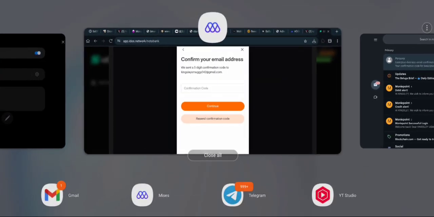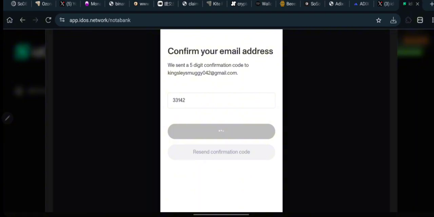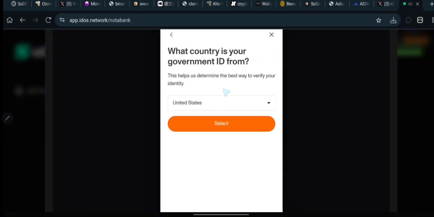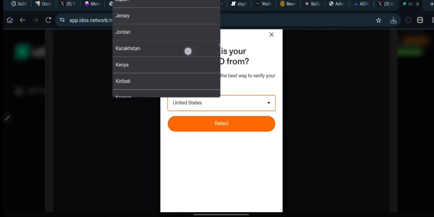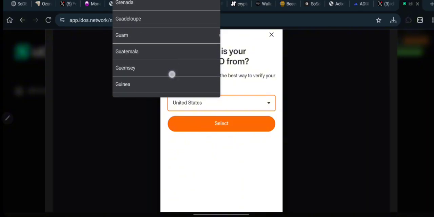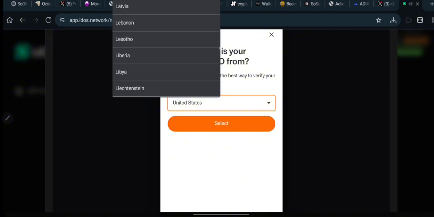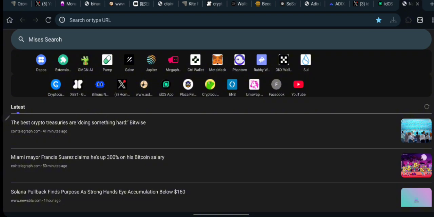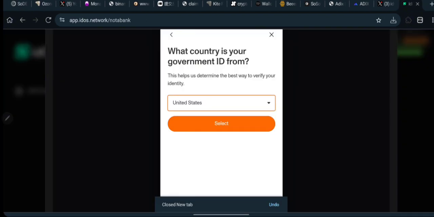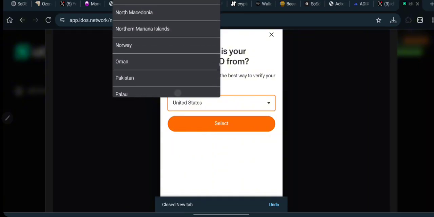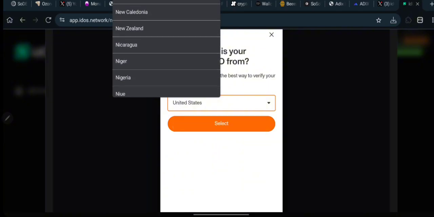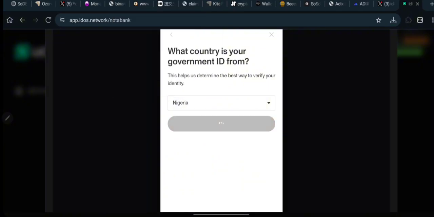Right now I've just copied the code, so I will come over here, then I'm gonna have to paste the code and click on continue. Okay, by clicking on continue, I just need to give it a little time to load up, and over here you need to select your country. I will click on this, then I'm gonna have to search for my country, which is of course Nigeria. Okay, so bear with me. Okay, we are almost there. Okay, this is it, Nigeria right here, and then I will click on continue.